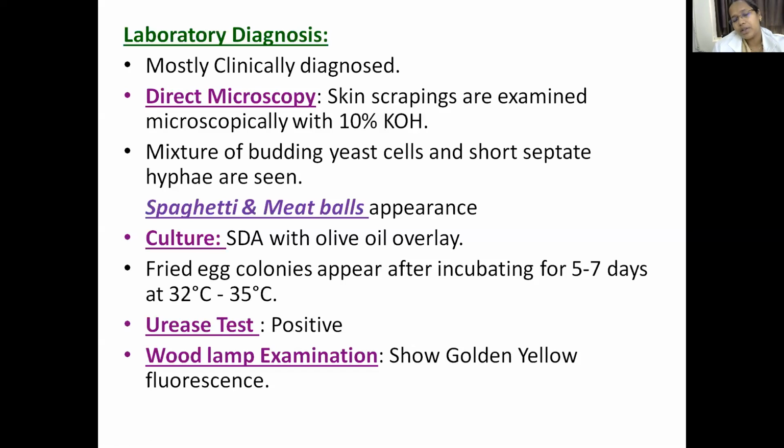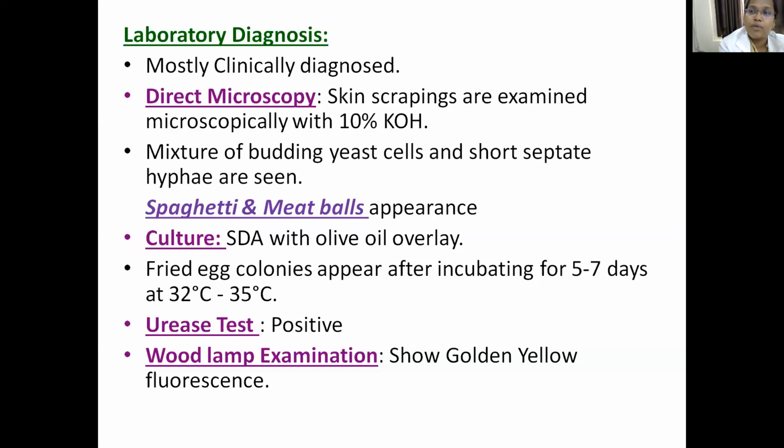The typical appearance of the colonies is fried egg appearance. The fried egg appearance will be observed after incubating for around 5 to 7 days at around 32 to 35 degrees centigrade. This is urease positive, and Wood lamp examination shows golden yellow fluorescence.